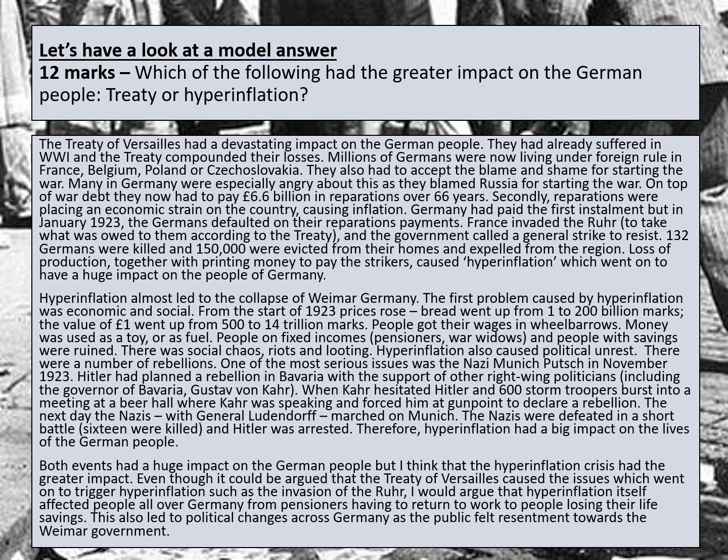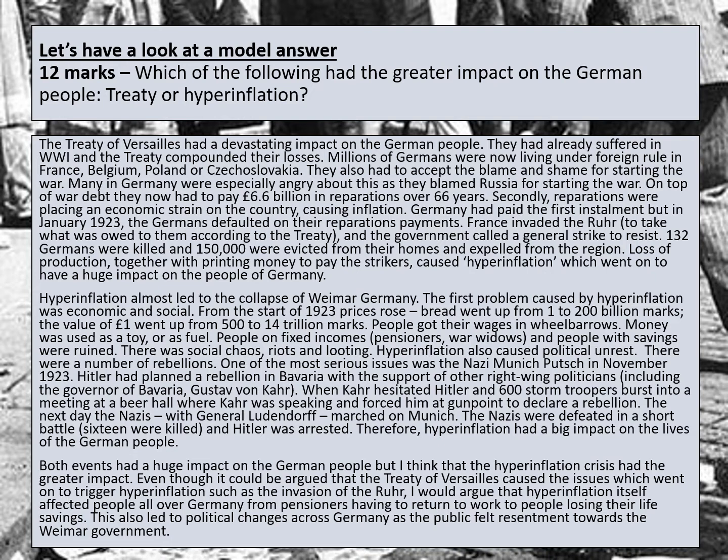Secondly, reparations were placing an economic strain on the country, causing inflation. Germany had paid the first instalment, but in January 1933, the Germans defaulted on their reparation payments. France invaded the Ruhr to take what was owed to them according to the treaty, and the government called a general strike to resist. 132 Germans were killed, and 150,000 were evicted from their homes and expelled from the region.